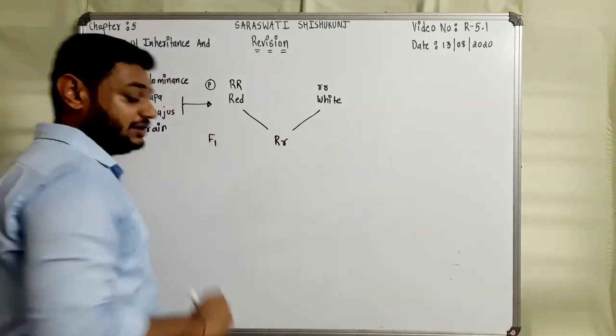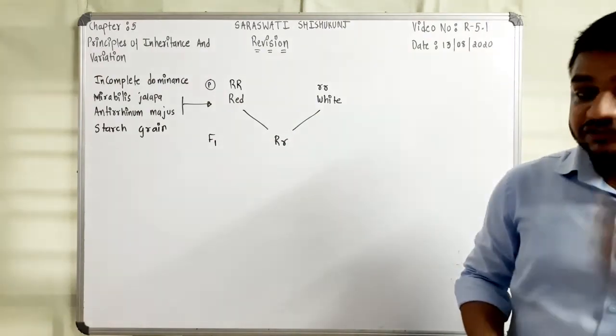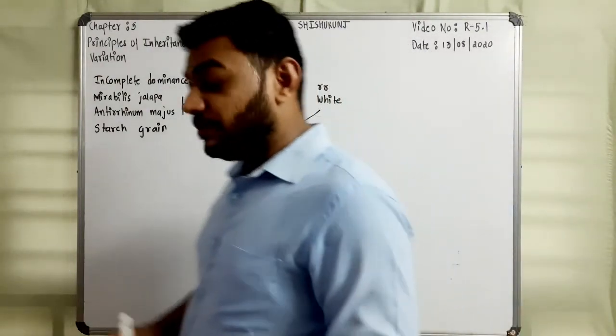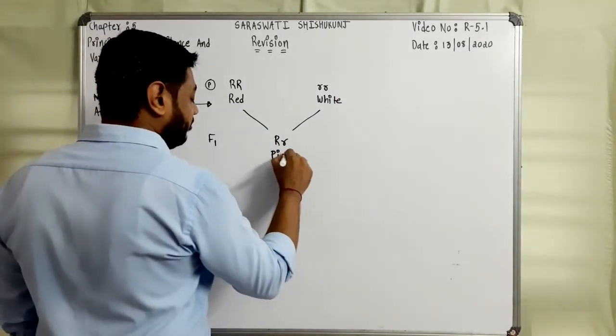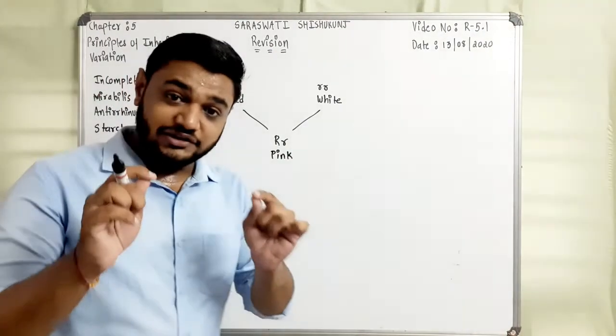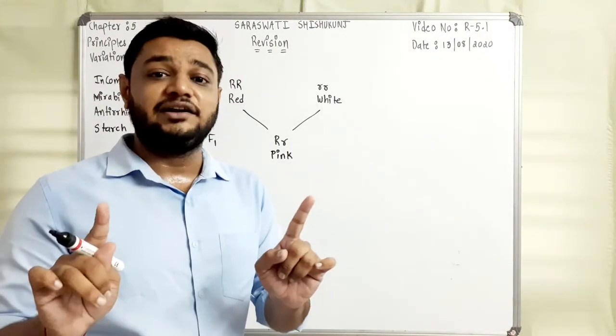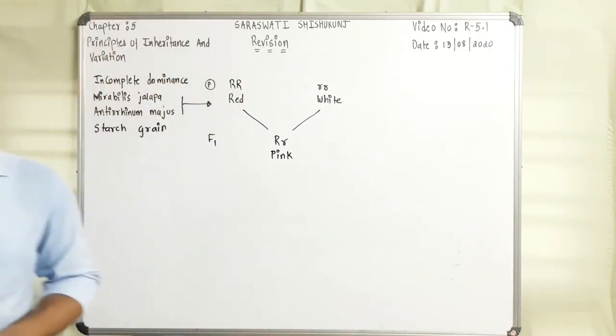Now, according to Mendel, the plant having capital R should bear which type of flower? Red flower. But in these plants, there was seen a blending of character. I am saying the alleles are not blended. Remember this. This is just a blending of characters.